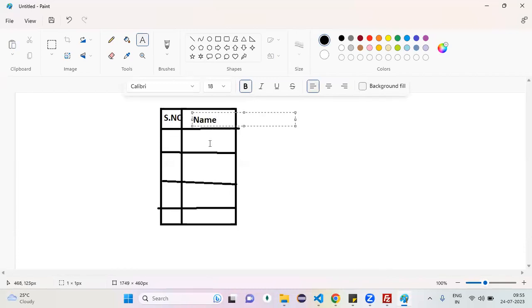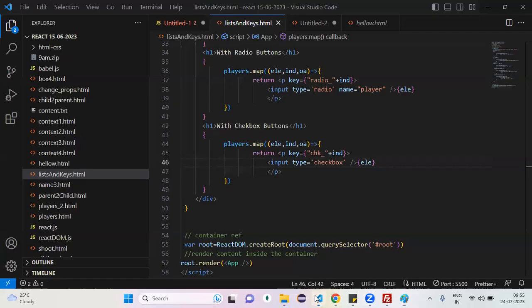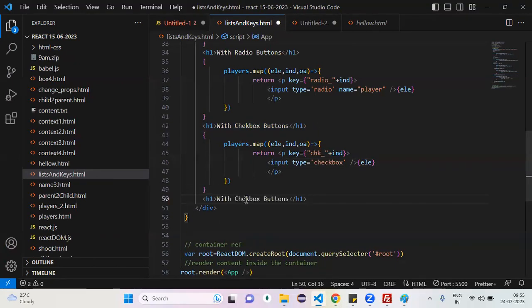Here 1 Sachin, 2 Dhoni, 3 Kohli, 4 like that. This is my requirement. We need a table. First thing is to go with the table. Let's go step by step.